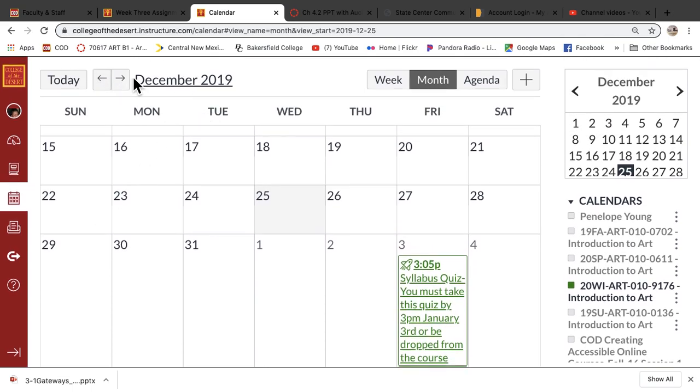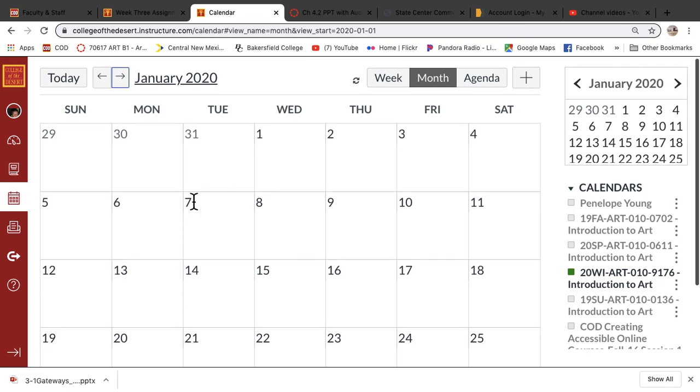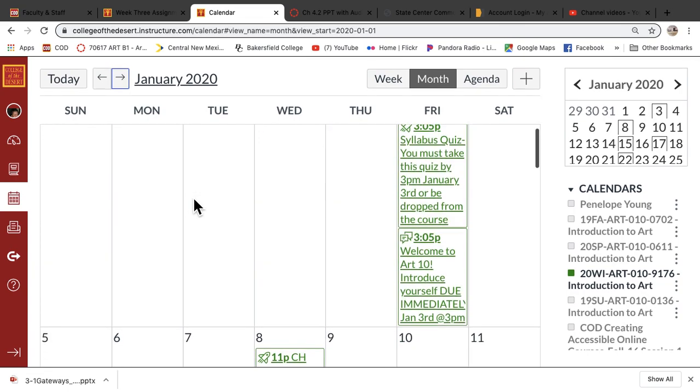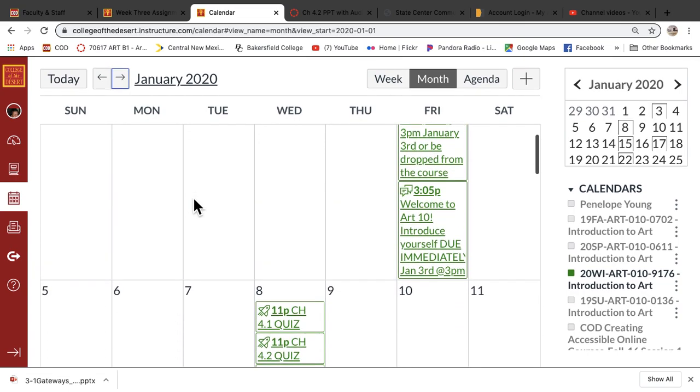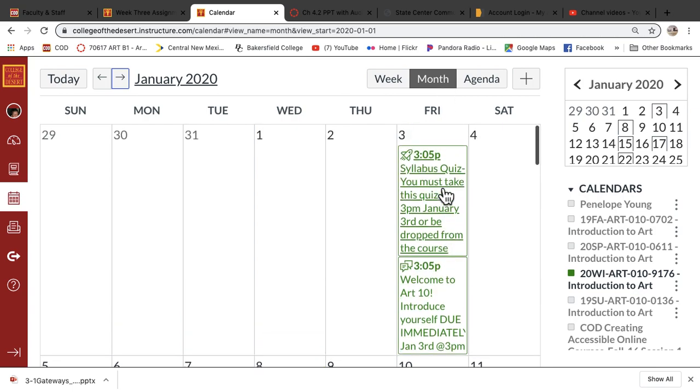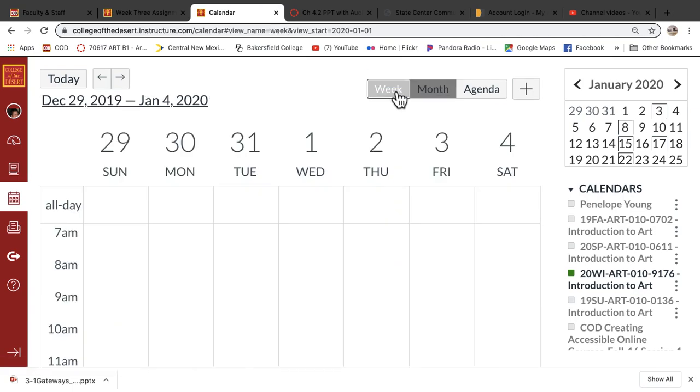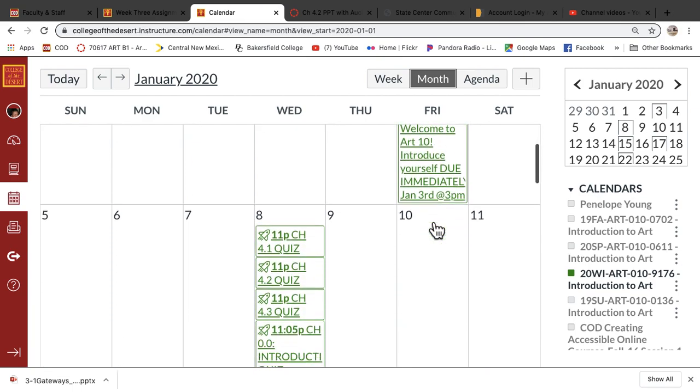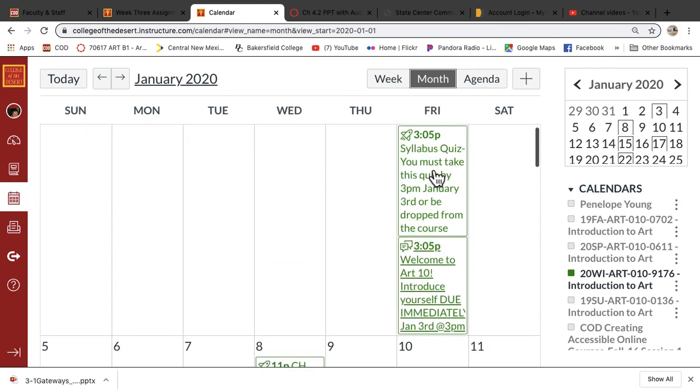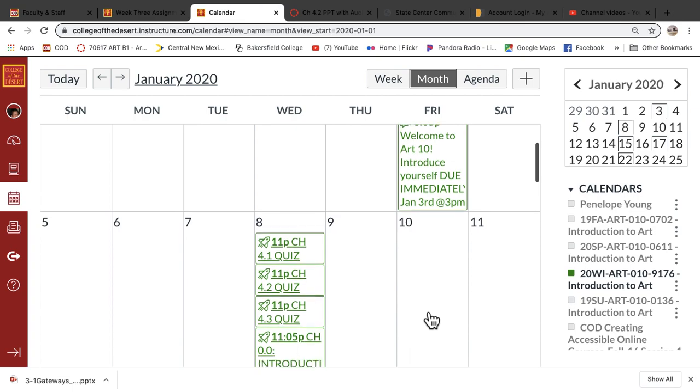So if we go into January, it's going to populate, just give it a second, and it'll show you by month. That's how I have it set right now. If I had it for week, I can change that, and it's a little harder to read, but I'm going to go month, back to month. So this is giving you all this stuff. There's 2 things due on Friday the 3rd.